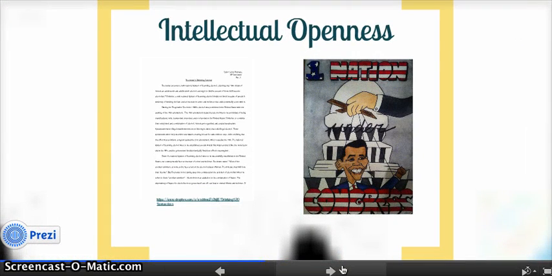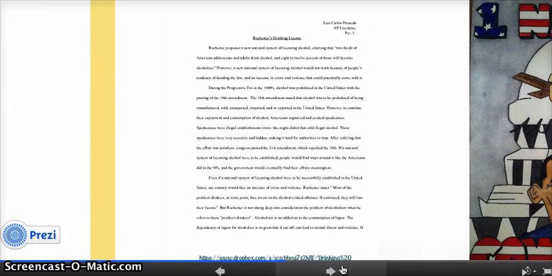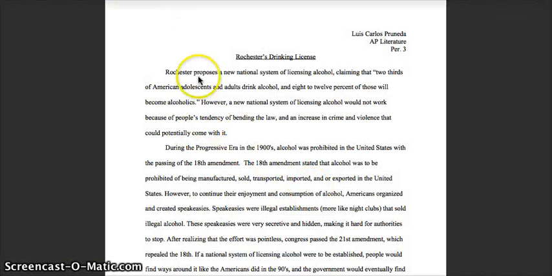In my AP literature class, I needed to write an essay responding to a man who believes that a drinking license should be implemented here in the United States. In my essay, I disagreed with his argument and questioned his views by supplying my own evidence. So here's my essay, and the guy, his name was Rochester, and he wanted the drinking license, but I talked about how it wouldn't work. So what's the point of making it?